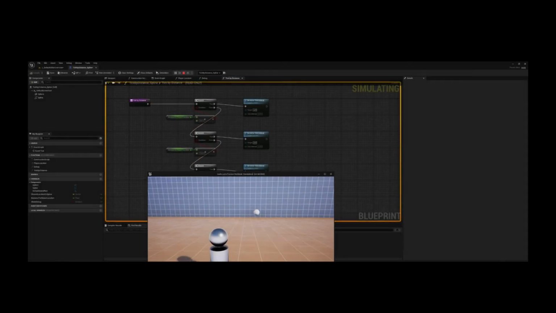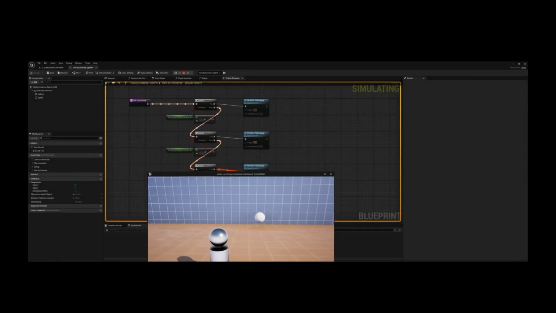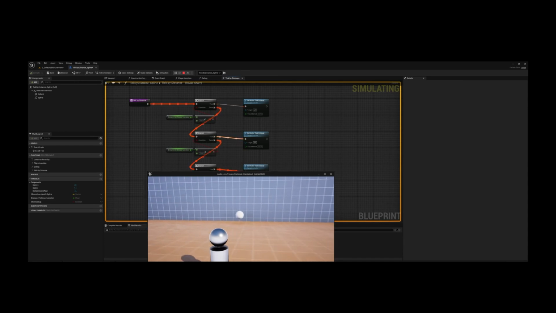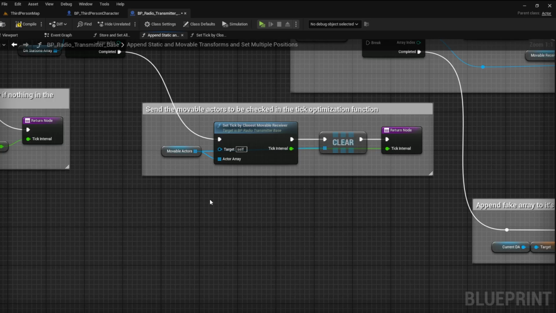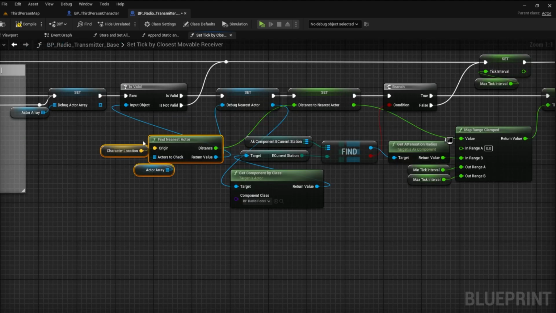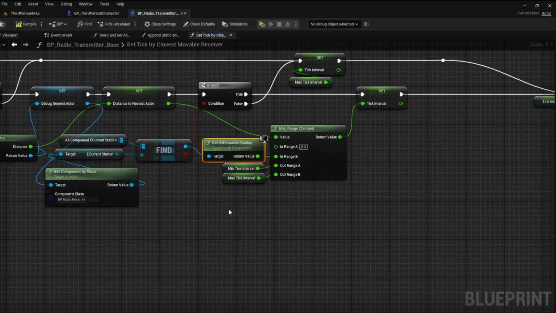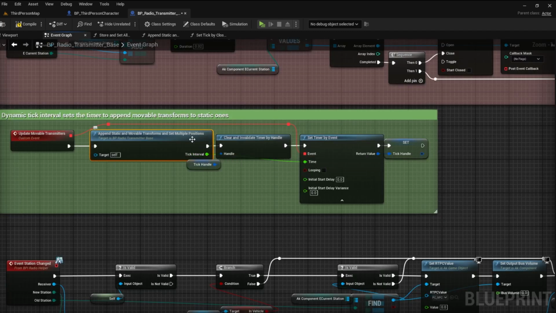I've learned a lot from Andy George's videos, Andy G. Bass on YouTube, and especially like his tick by distance function. And I'm using that concept in this project to further optimize these loops. In my system, I calculate the distance to the closest movable actor and set a tick value based on a clamped map range, maxing out at the attenuation range of the radio play events. This value then sets the time of the next loop.